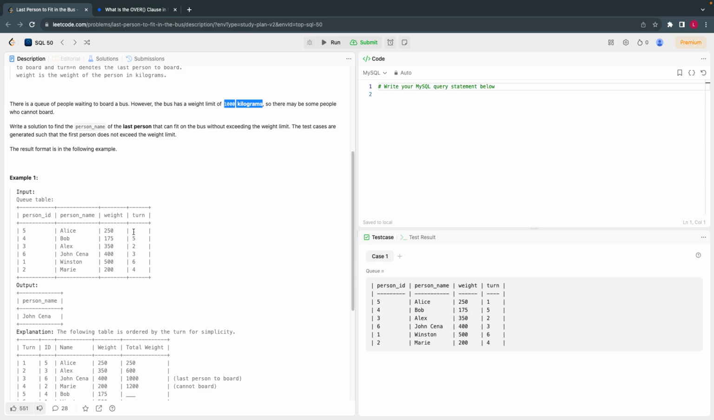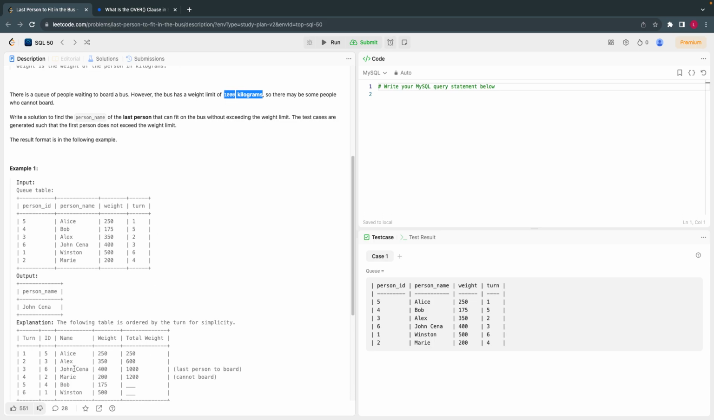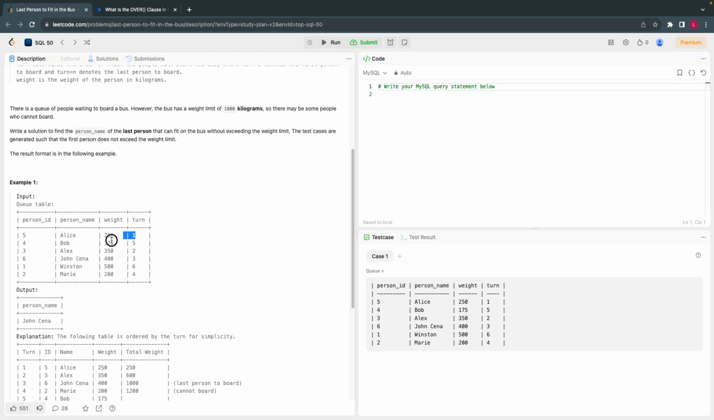Basically, if you read the explanation as well, you can get it. This is the first person who can board. The weight is 250 here, and of course this is less than 1000, so he can easily board. The second person, don't look at it by rows, look at it by turn here: this is the first person who boards the bus, this is the second person, and this is the third person who can board the bus. This is how the queue is designed. This is the fourth person, the fifth person, and then the sixth person.